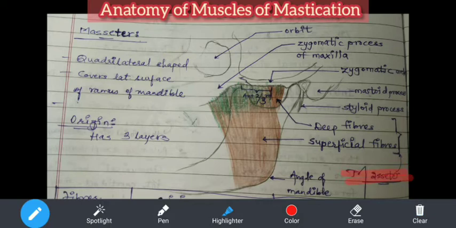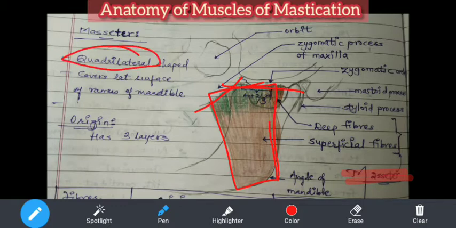Now, second thing is that it's a quadrilateral shape muscle. Can you see this? This is a quadrilateral like shape. Okay. Quadrilateral is which is having four sides. Now don't say this is one, this is one. It's a quadrilateral shape roughly. So I've already written here, quadrilateral shape. And it is covering the lateral surface of the ramus.